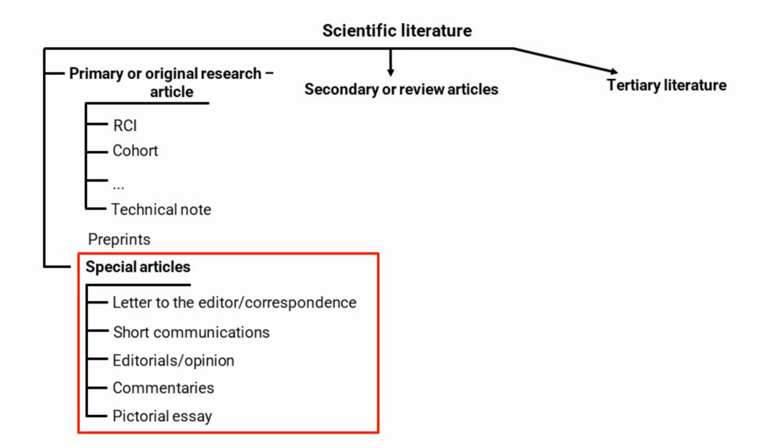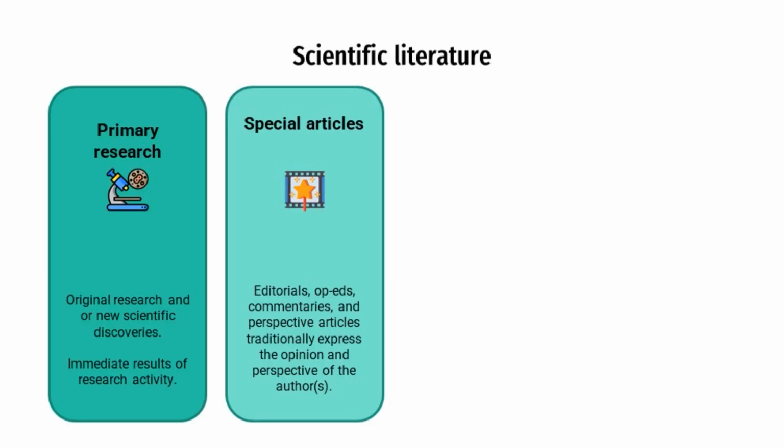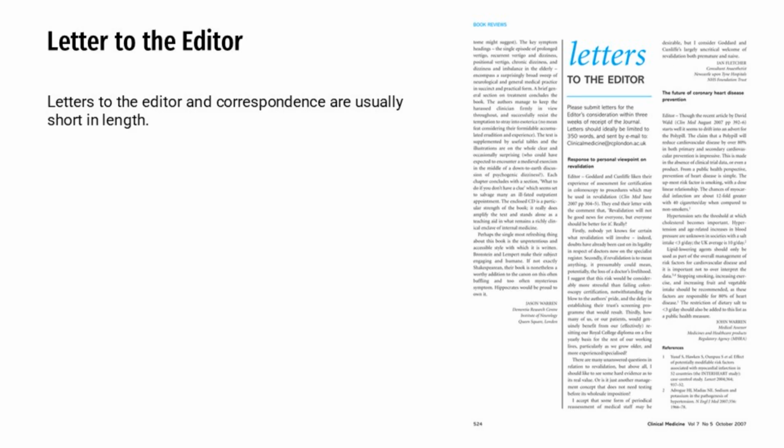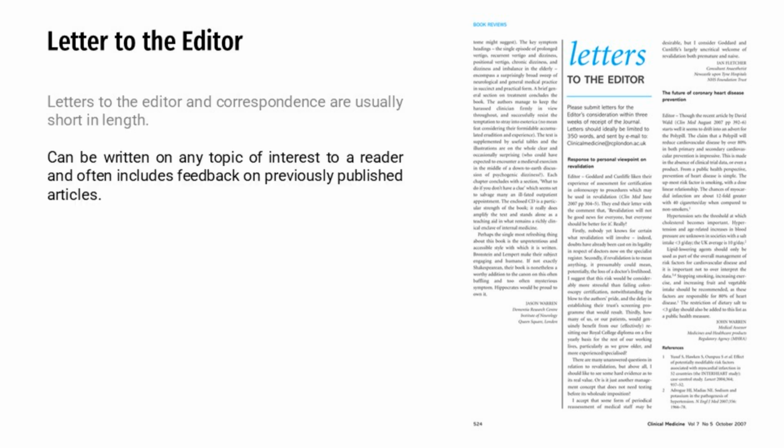Special articles. Other types of scientific articles include letters to the editor, correspondence, short communications, editorials, opinion, commentaries, and pictorial essay. By their nature, they can be primary or secondary. Editorials, opinion articles, commentaries, and perspective articles traditionally express the opinion and viewpoint of the author. Letters to the editor and correspondence are usually short in length. They can be written on any topic of interest to a reader and often include feedback on previously published articles.